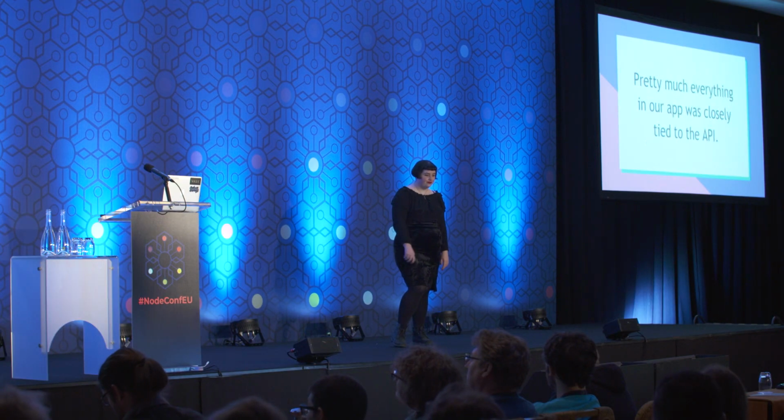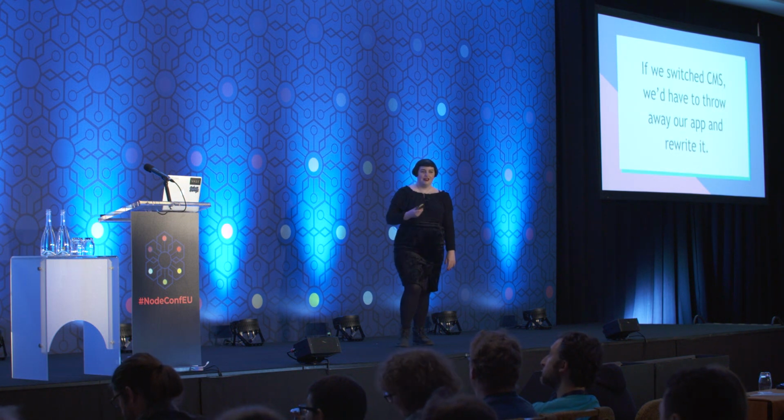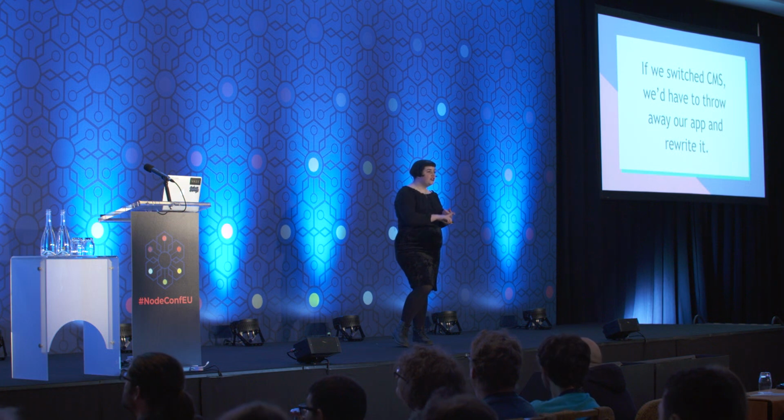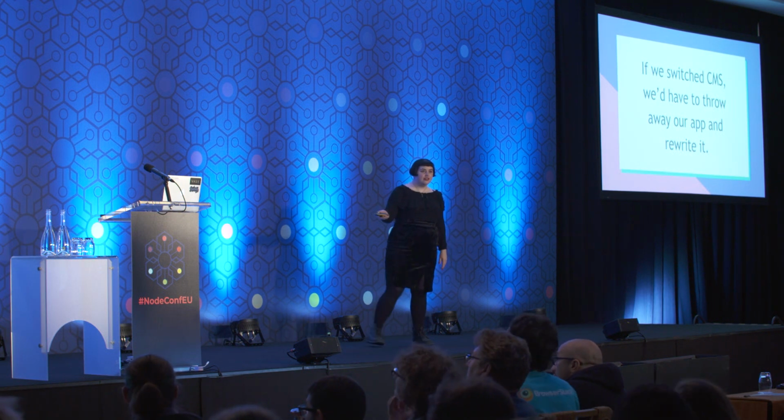Third problem is if we switched data sources, we would have to completely rewrite our entire application, because pretty much everything in our application was very closely tied to the API. That was from our components, to our analytics, to our routes, to our metadata. If we switched content management system to, say, WordPress, we would have to throw away our app and probably completely rewrite it. Why is this bad?